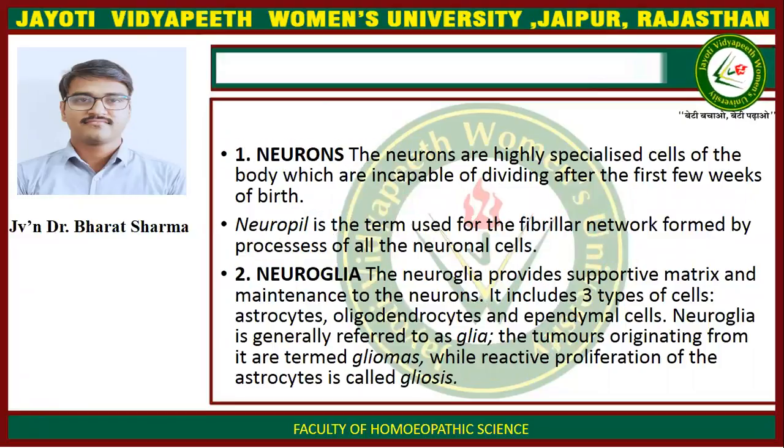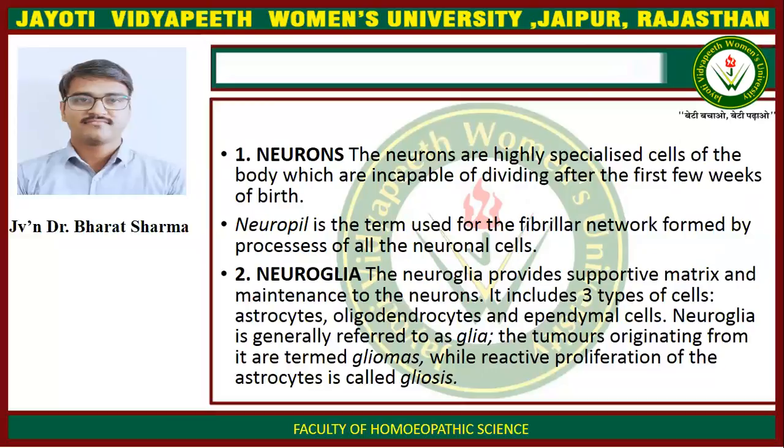Now first is neurons. The neurons are highly specialized cells of the body which are incapable of dividing after the first few weeks of birth. Neuropil is the term used for the fibrillar network formed by processes of all the neuronal cells.